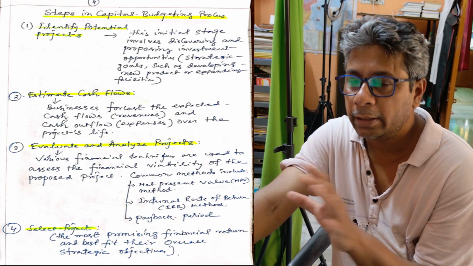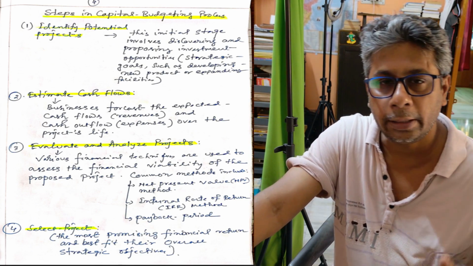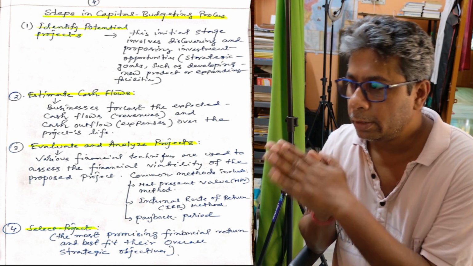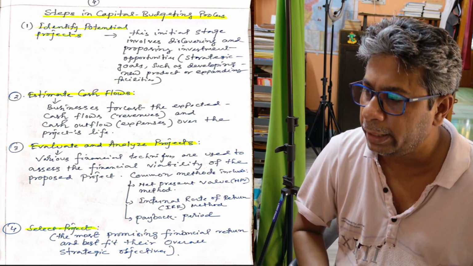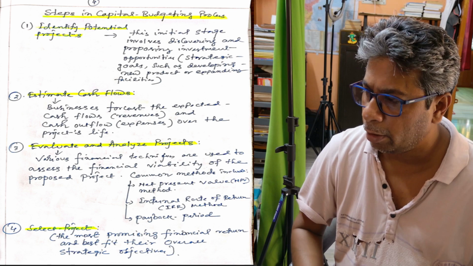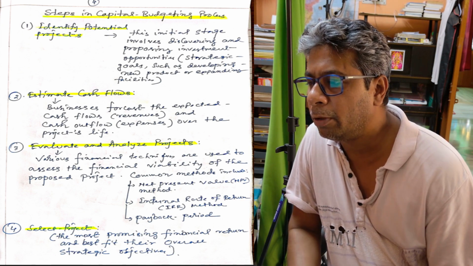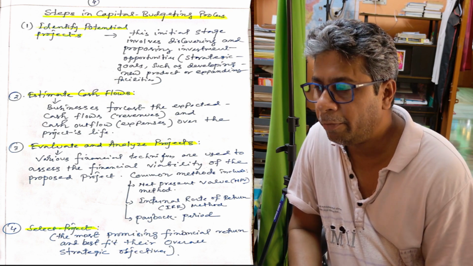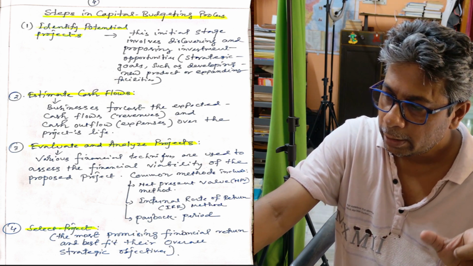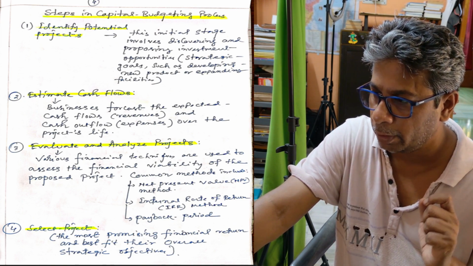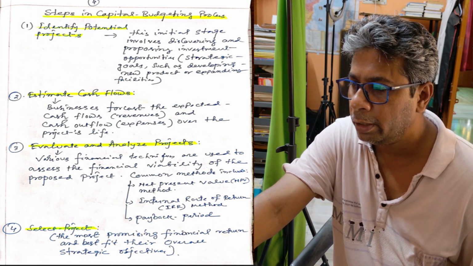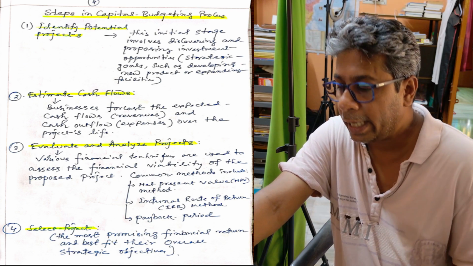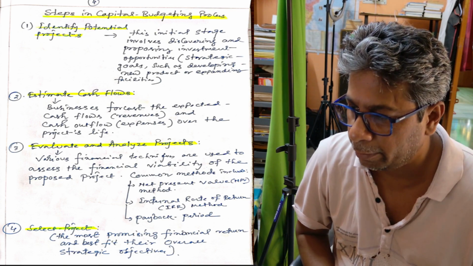Next important thing, what are the important steps in the capital budgeting process? The first step is identifying potential projects. This is the initial stage, involving discovering and proposing investment opportunities and strategic goals, such as developing a new product or expanding facilities. Second, estimate the cash flow. Business forecast means future prediction. The expected cash flow can include revenues, cash outflow and expenses over the project life.